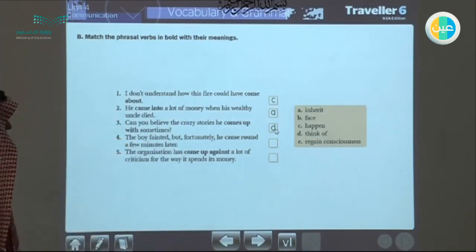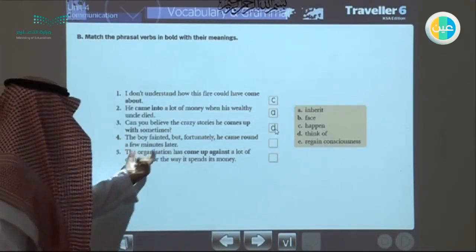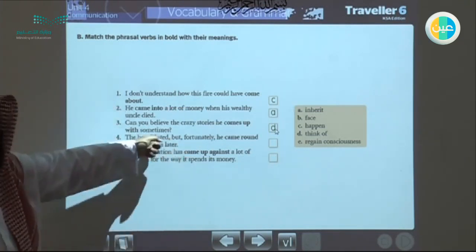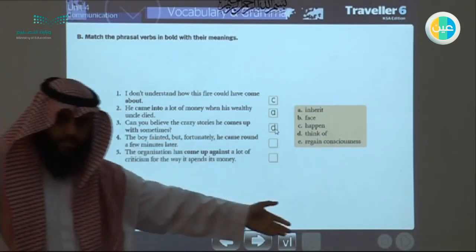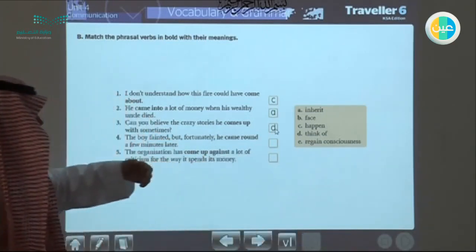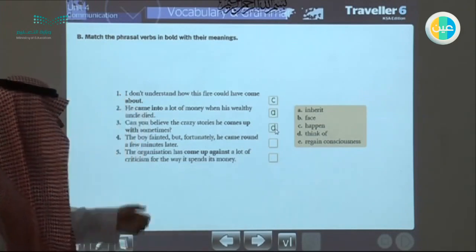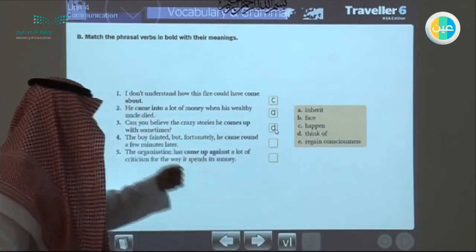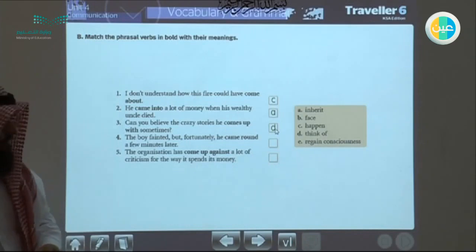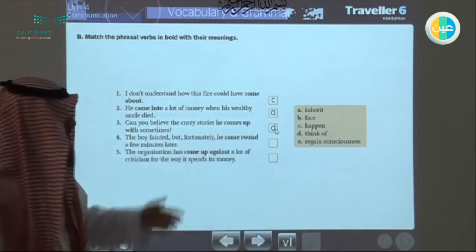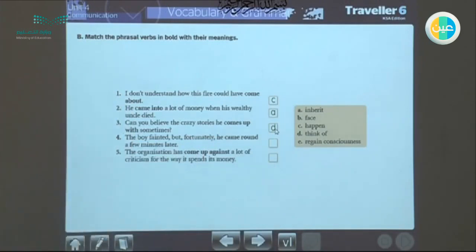The boy fainted, but fortunately he came around a few minutes later. He fainted, but came around. Fainted, we know fainted means he lost consciousness and he lost control of his body. So he came around a few minutes later. So came around means regained consciousness.